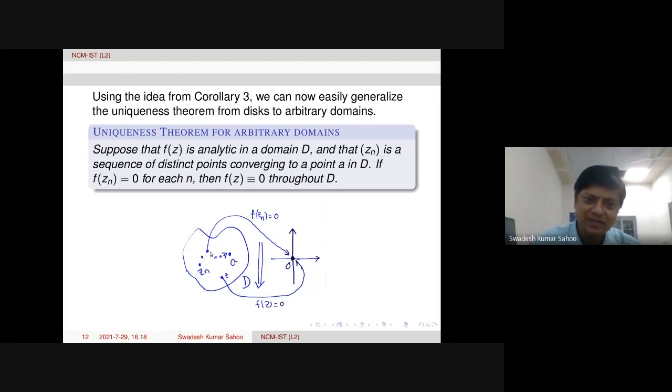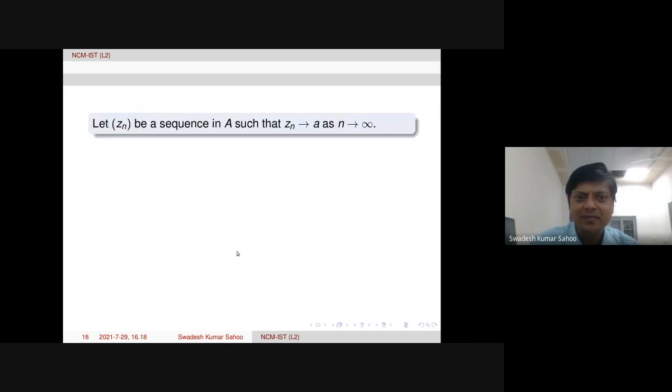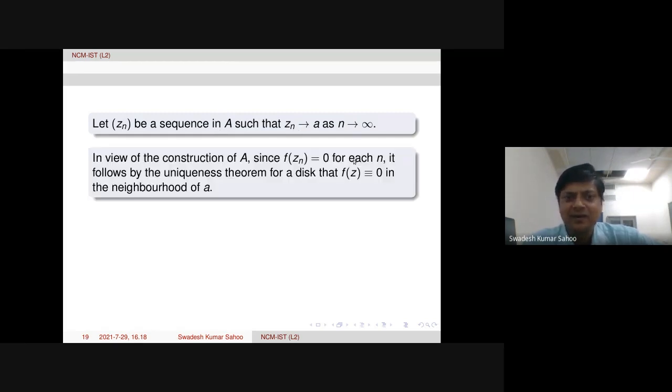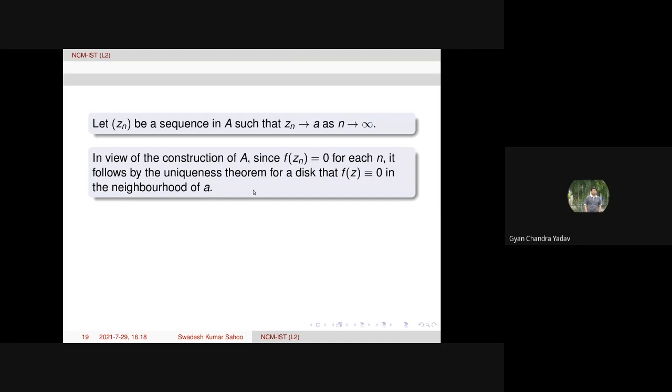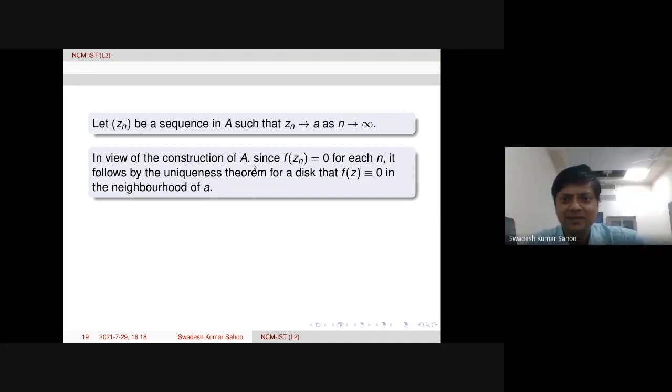Since this sequence is converging to A, we can find a subsequence here which is also converging to A. By hypothesis Zn is a sequence such that Zn tends to A. Now since f of Zn is 0 for each n by hypothesis, the construction or definition of A says that this Zn has to be in A. So by construction A is non-empty, yeah, so there also it is coming.